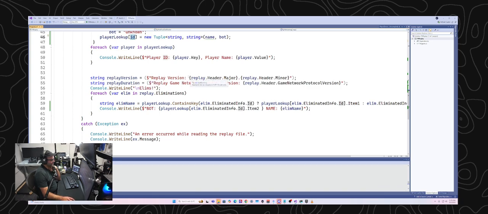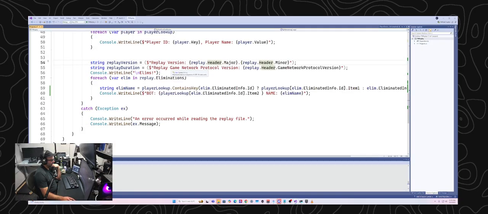Other things I'm doing here is just putting in the version of the replay file. I think Fortnite has a version, but the replay file format itself is versioned too, so if you're going back in time and looking at old replay files, you can see what the version is. So I'm also just printing that out on the screen.